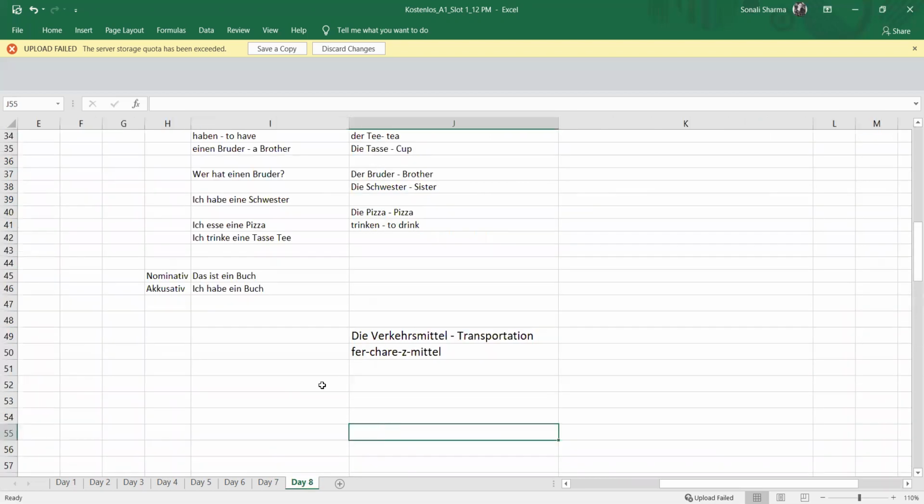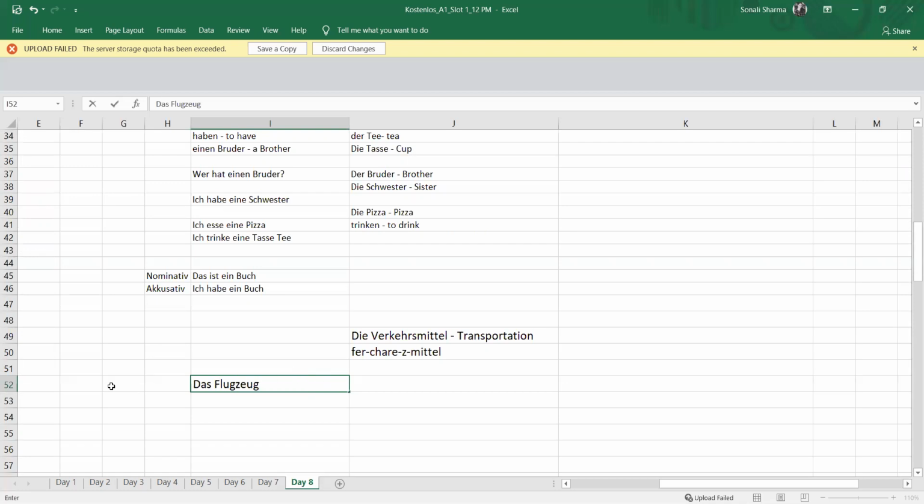The article of airplane, that is Flugzeug, is das Flugzeug. First Flug, and then Zeug. I have told you this thing. Whenever you see EU, that means you have a sound of oi, like in boy, coin. So oi. So Flugzeug is airplane.